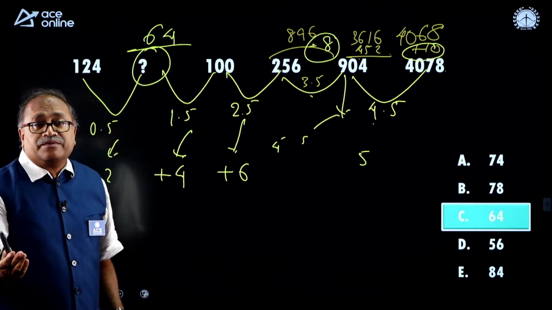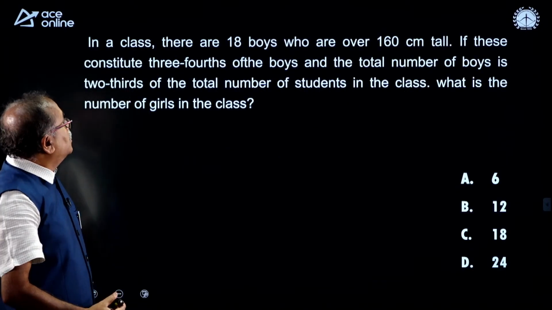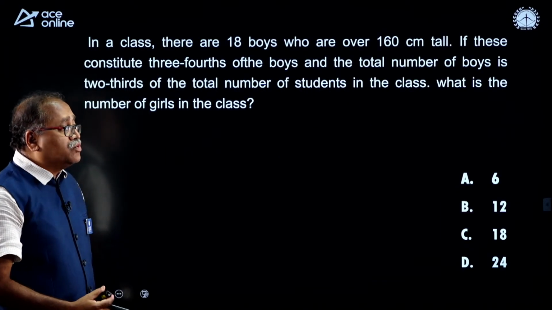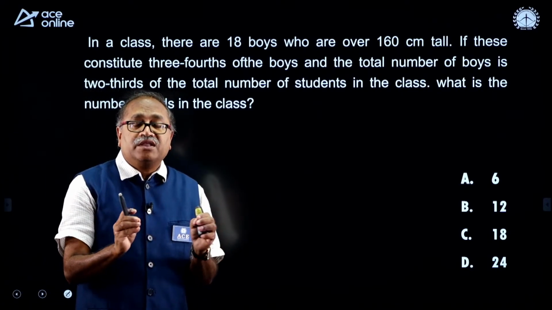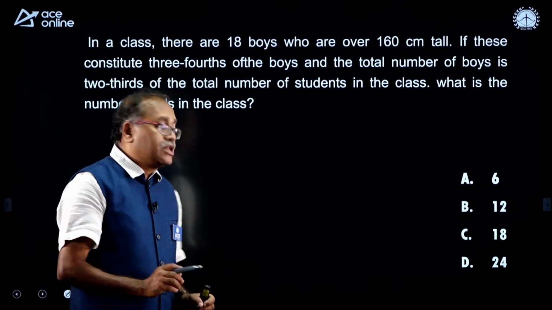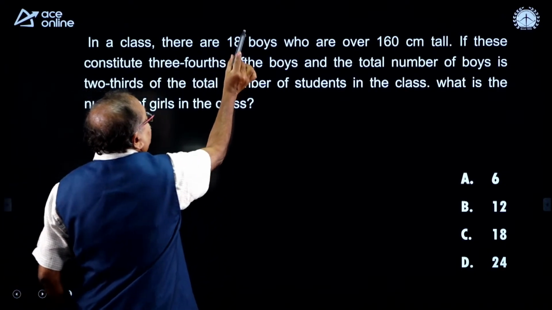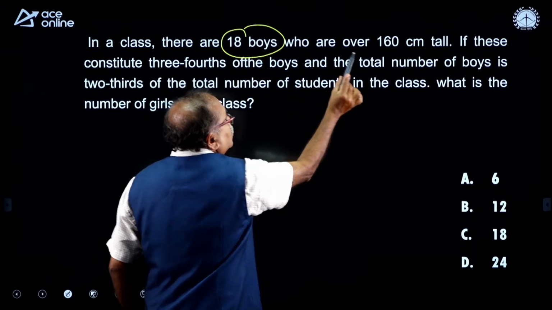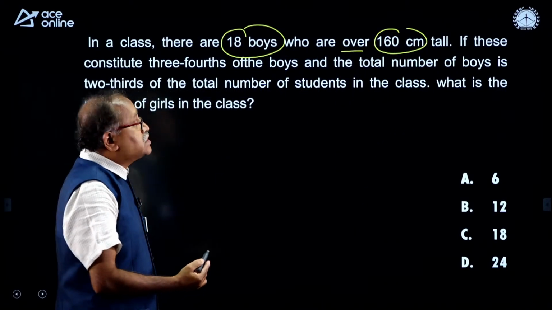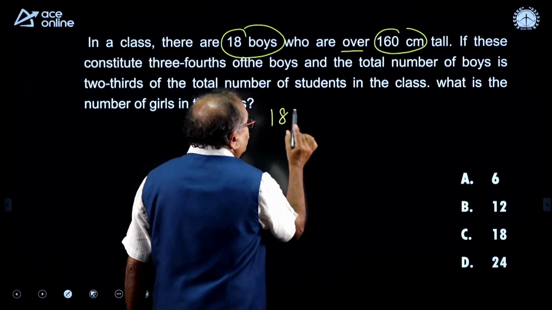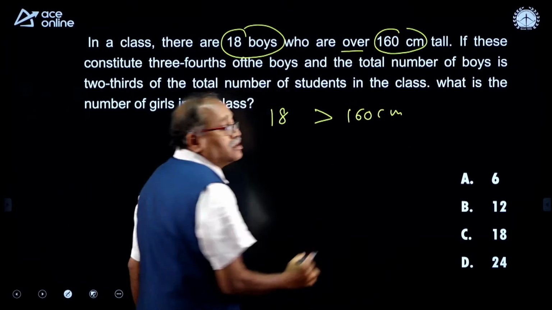Beautifully answered the question. Let us move on to the next question, which is this. These last two questions are mathematical reasoning, mathematical logic, we call this type of question. In a class there are 18 boys who are over 160 centimeter height.